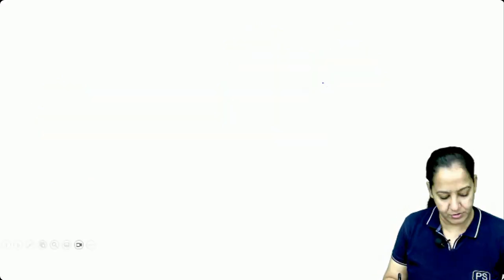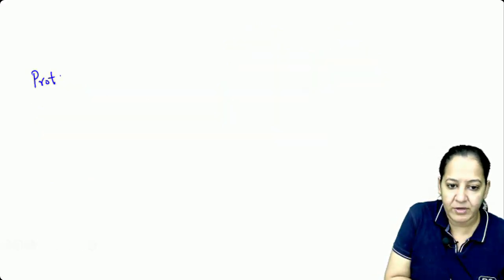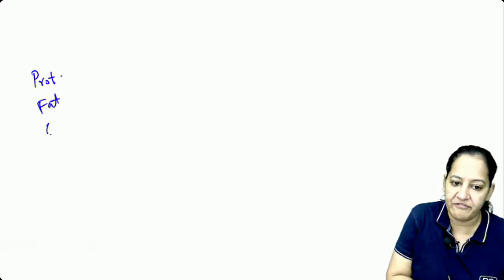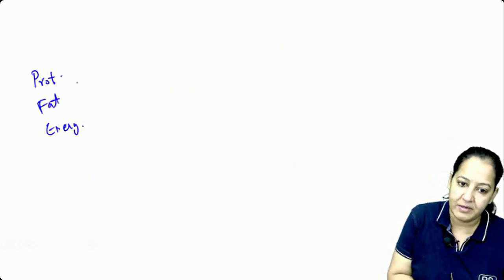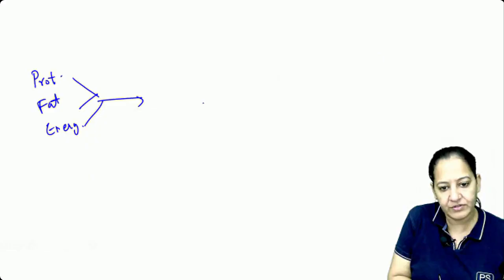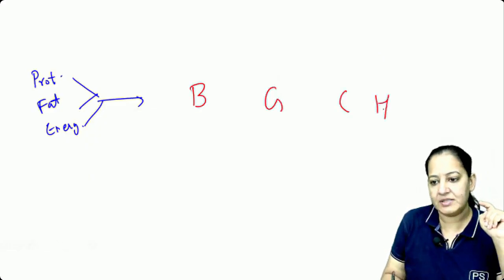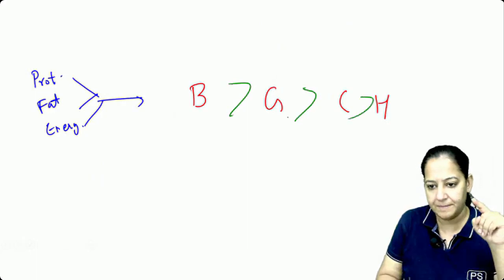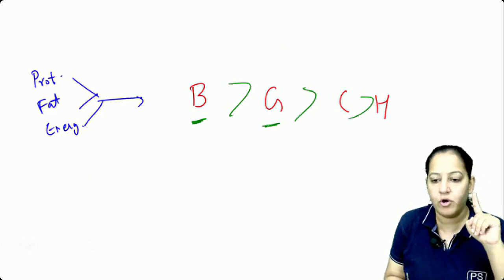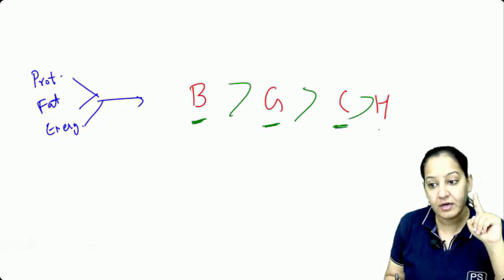BGCH. If you ask me what the sequence of protein or fat or energy is, I will say the same sequence for all of these: B, G, C, H. Buffalo, followed by goat, followed by cow, followed by human.